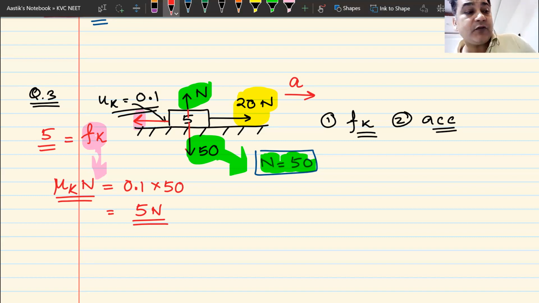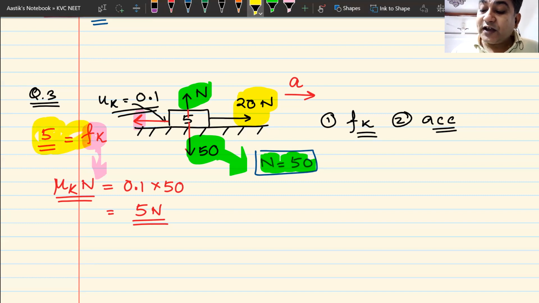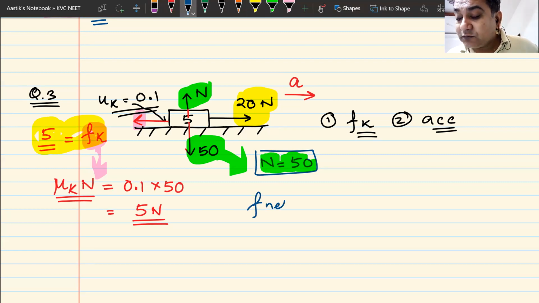Okay, now we have to find out the acceleration. Now remember, the only force acting on this block is not the frictional force alone. There is a 20 newton force acting in the forward direction, then there is a 5 newton force acting in the backward direction. 20 newtons this side, 5 newtons this side. Where will it move? It will move in the forward direction. To find the value of the acceleration, I have to find the net force.